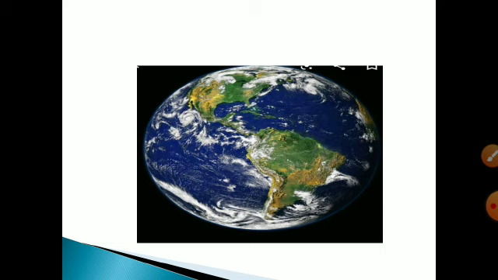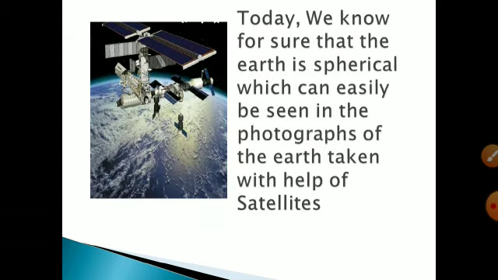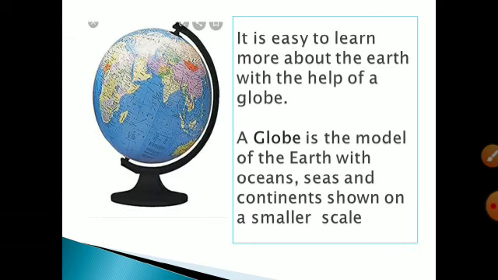Look at this picture. It is just like a ball. It means earth is actually spherical in shape. Because of its spherical shape, we cannot see the entire earth at one time. So that is our basic problem. So how to represent the earth in front of anyone? To solve this problem, geographers created the globe, to make the study of this huge spherical earth easy and on a smaller scale.